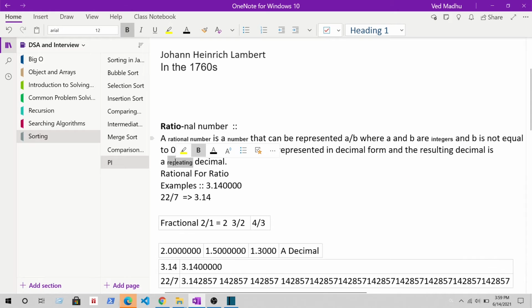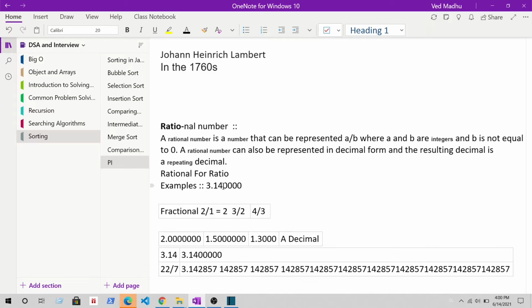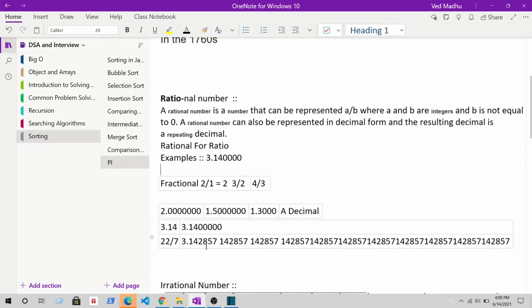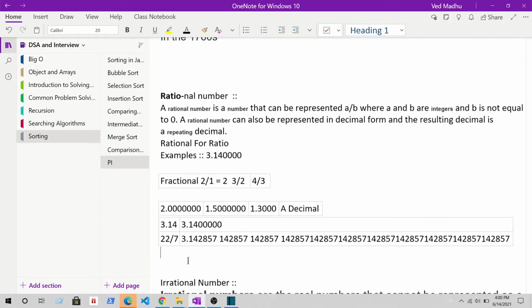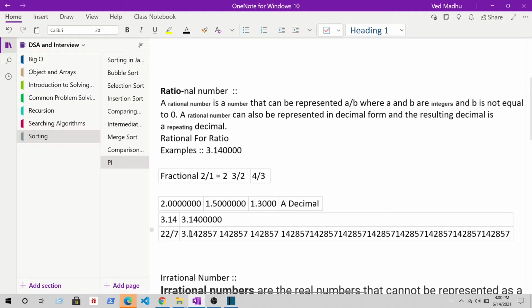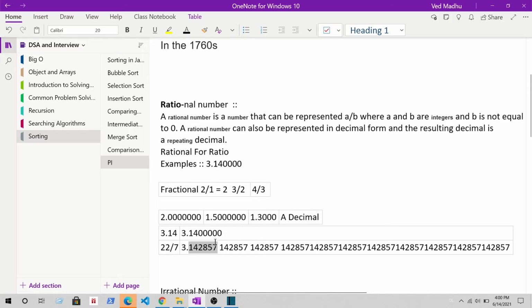The resulting decimal is a repeating decimal when it comes to a rational number. Some examples of rational numbers are 3.14, which we can also write as 3.140000, and 22 by 7. Let's see what the actual value of 22 by 7 is. This is right here: 22 by 7 is 3.142857142857. As you can see, a number repeats itself. So yes, 22 by 7 is a rational number.